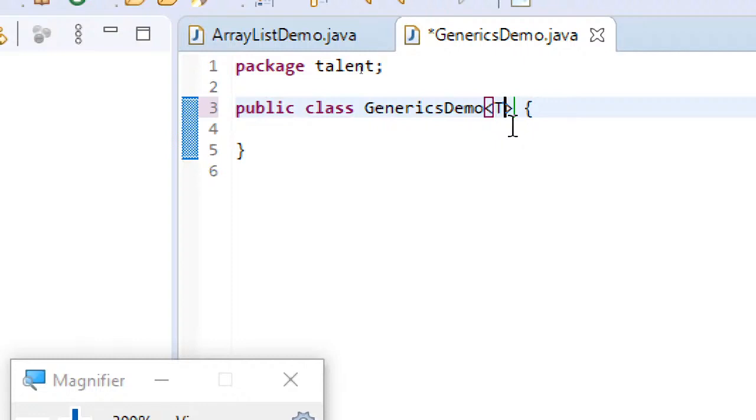You can have your own name. Instead of T, I can write Krishna. It will not scold you. You can write anything. You can see there, no error is coming if I write Krishna also. Similarly, you can have your own names there.